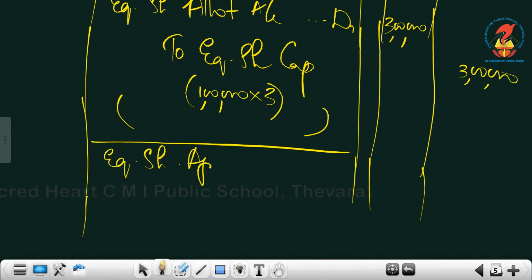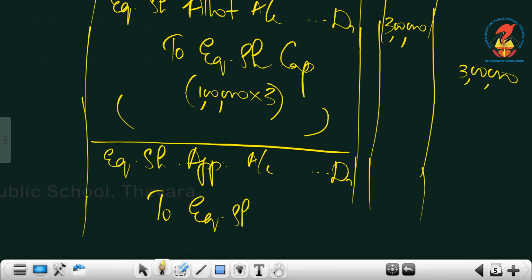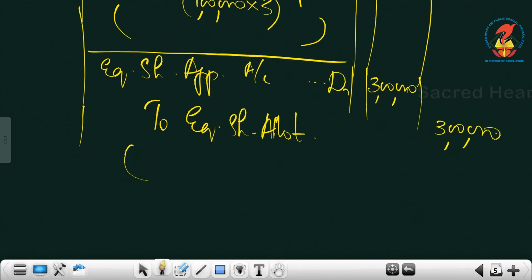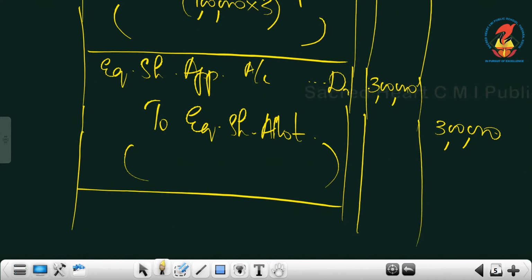So the pro rata entry will be equity share application account debtor to equity share allotment. So that's a pro rata entry. What's the pro rata figure? It's not 4 lakh, sorry. 1 lakh we refunded, no. So 3 lakhs is the pro rata figure. All these are there in your working note. Always look into the working note and write the entry.